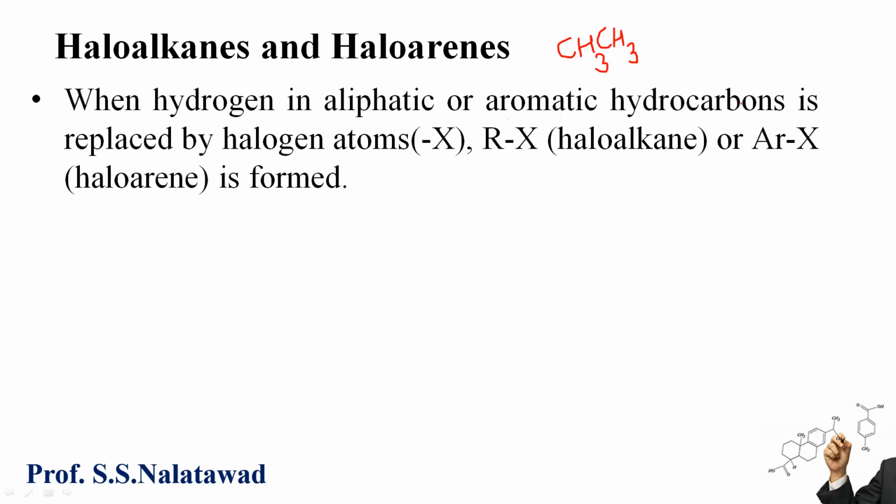And an aromatic hydrocarbon is a closed chain or ring shaped hydrocarbon. The best example is benzene. It has the formula C6H6 and its structure is like this.